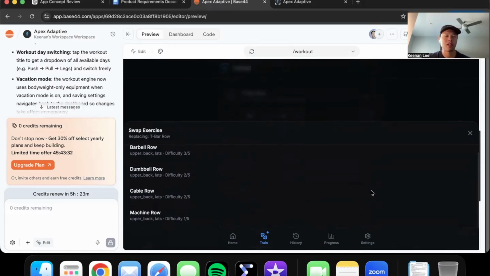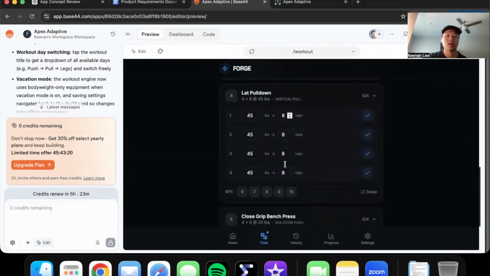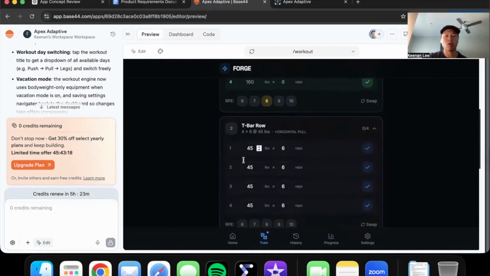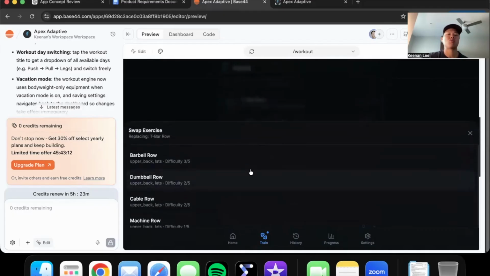I mean, AI knows I'm not going to swap a T-bar row, which is a horizontal pulling movement, with a vertical lat pull down, right? Because I believe I'll have a lat pull down later. Yeah, there you go, lat pull down. So because it's a horizontal pull, which is highlighted right here, which I also programmed it to do, I'm gonna swap it with another horizontal pull with something that I actually can do.